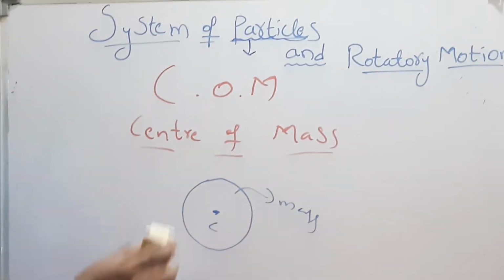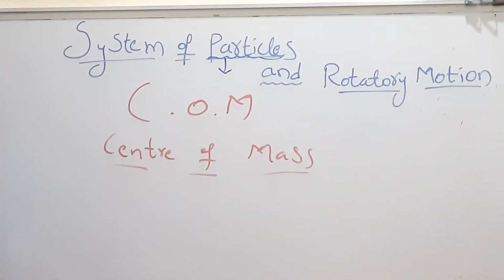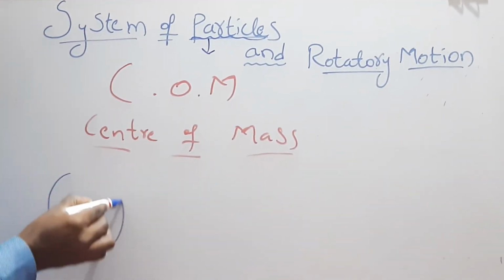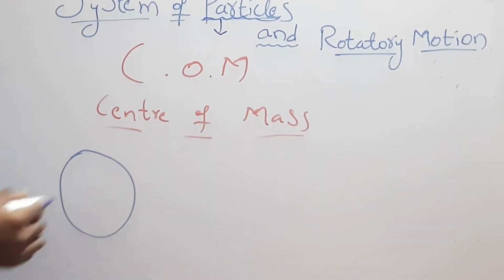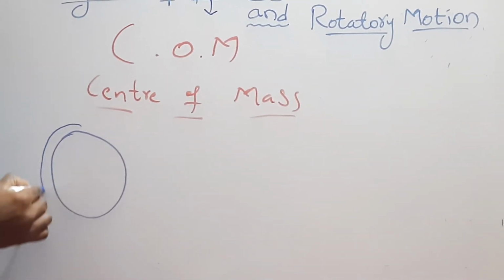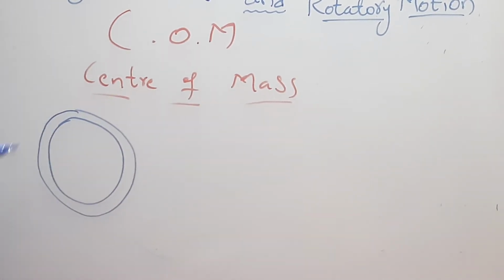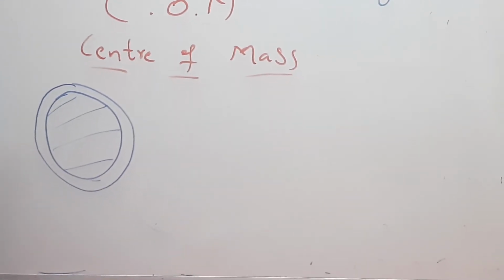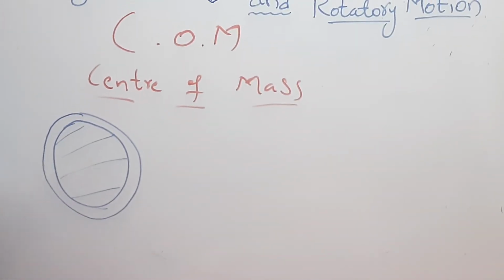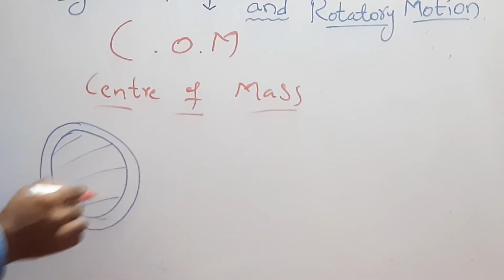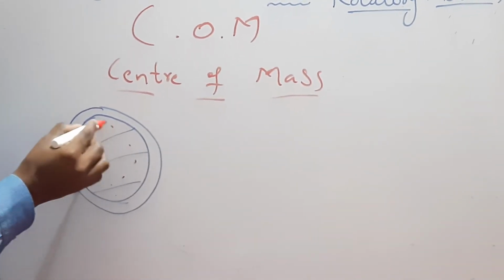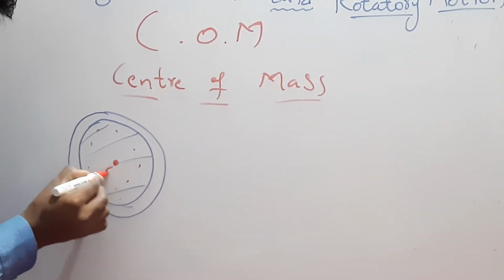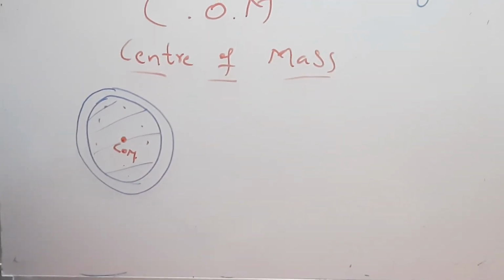Let me tell you, if you are taking any object, a circular object, like a roller, or any cylindrical object, in this case the total mass of each and every particle is concentrated at its center.